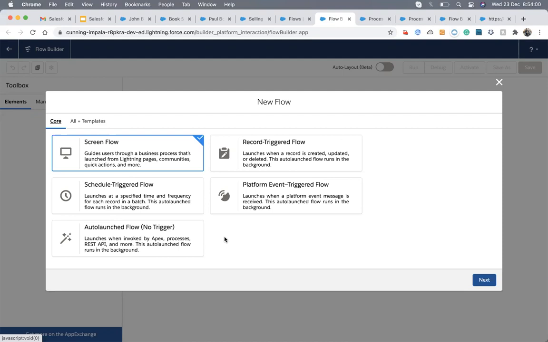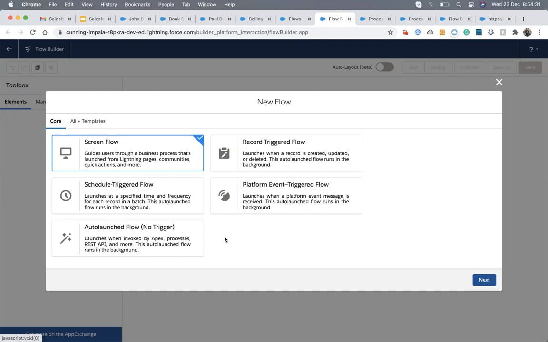So in that you have to know that we have different kinds of flow for different situations. We have to choose which flow we have to work on. We have a screen flow, a record trigger flow, a schedule triggered flow, a platform event triggered flow, an auto launch flow, these kinds of things. Whenever you have to trigger a flow via Apex code, then screen flow will not work, only auto launch flow will work.